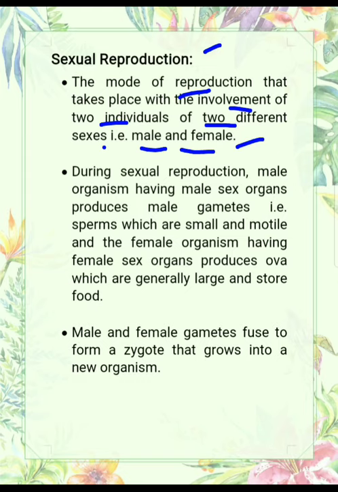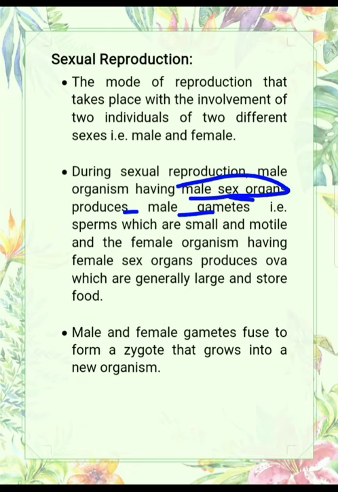During sexual reproduction, male organisms having male sex organs produce male gametes. On the other hand, female organisms having female sex organs produce ova, the female gamete. The male gamete is generally small in size and motile.